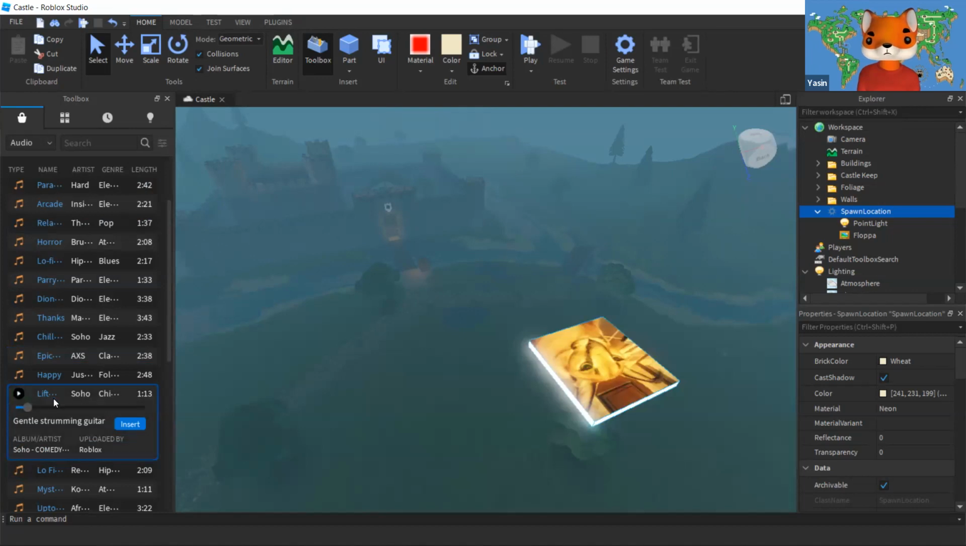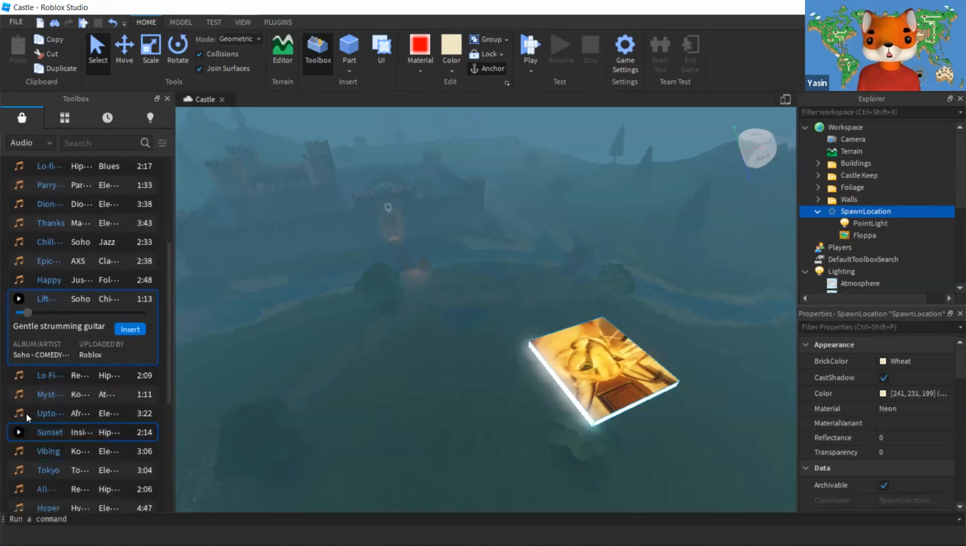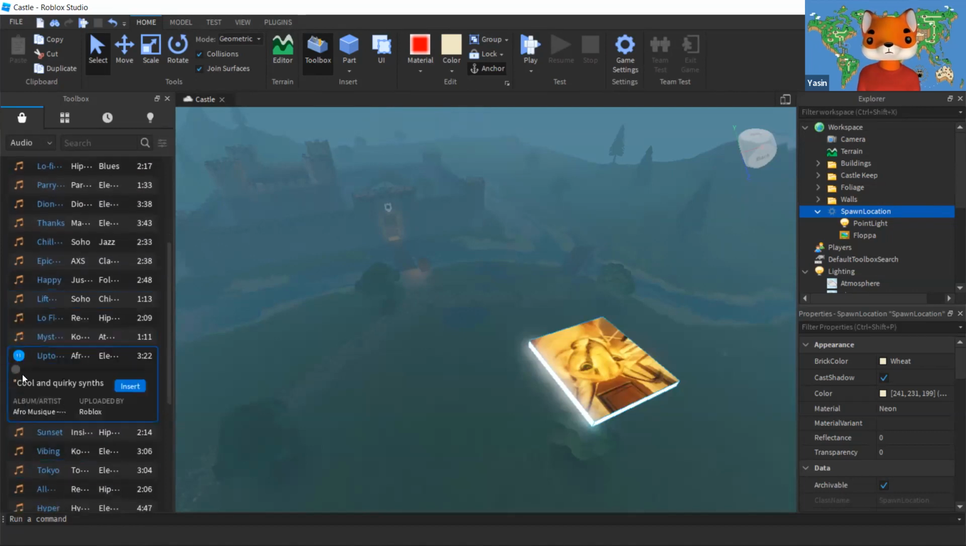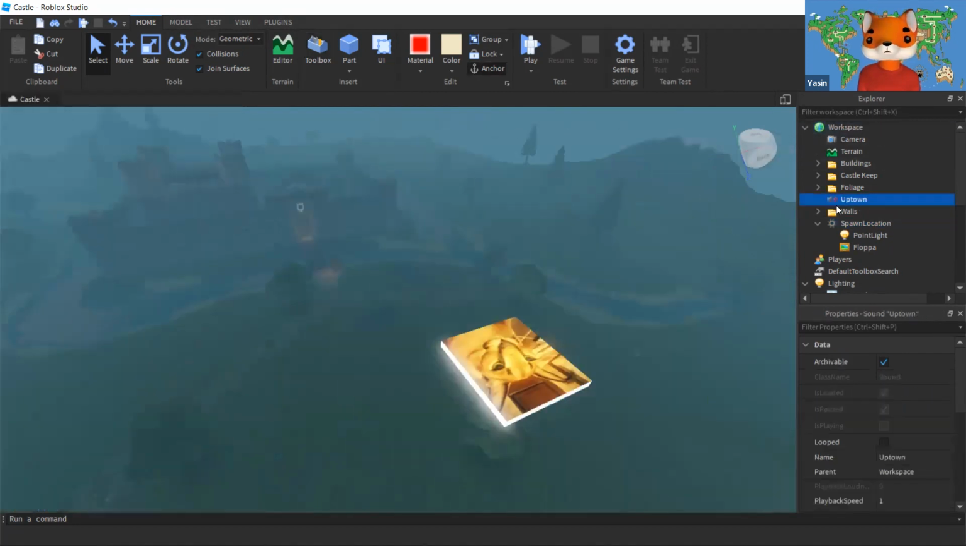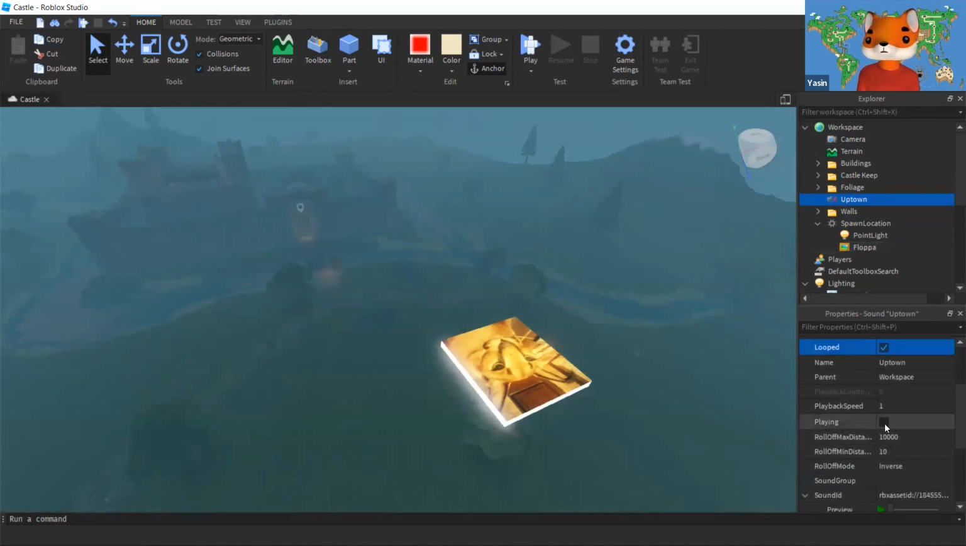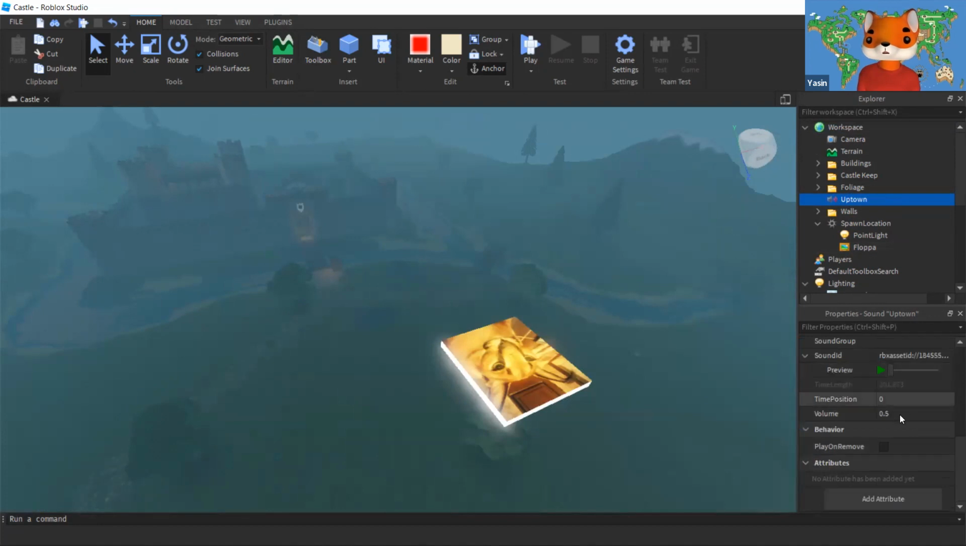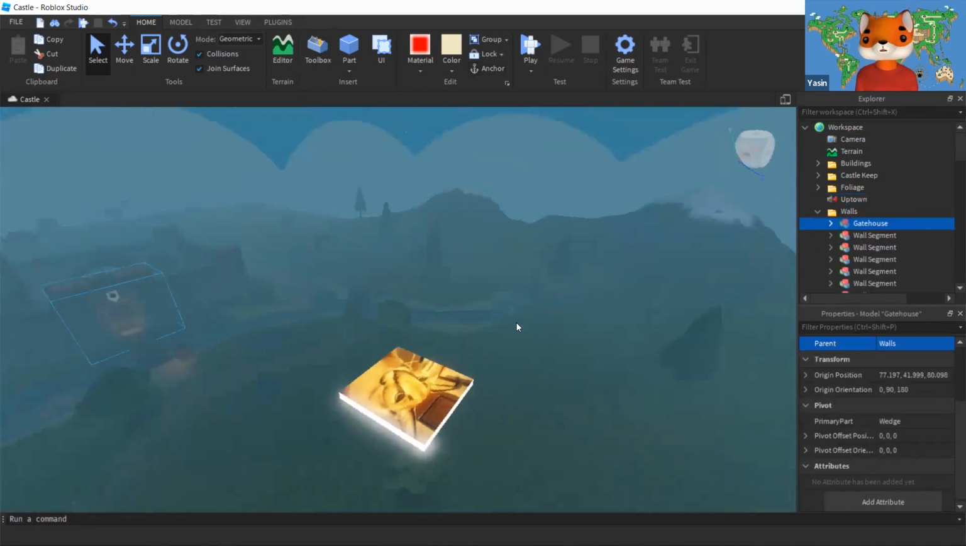What about this one? Oh, the Uptown is very cool. I'm actually going to use this one. This is kind of fun, right? So I'm going to use this as my background music and insert it. So Uptown, and I want to make it looped, make it play in, and just turn the volume a little bit low. And there we go. We got the background music in our game.